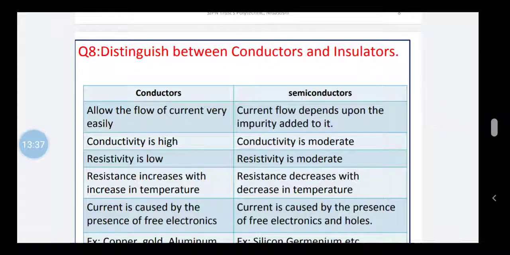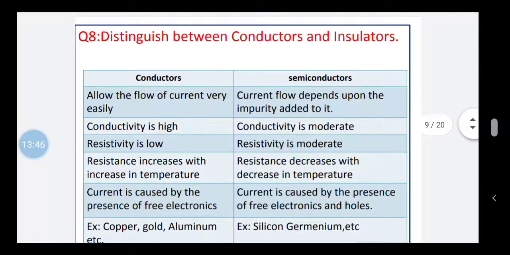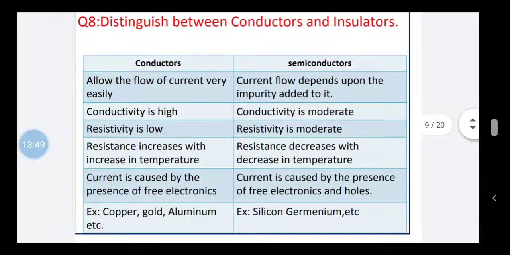Now let us come to question number 8: distinguish between conductors and insulators. As I already said, with respect to electrical engineering, there are three types of materials: conductors, insulators, and semiconductors. I have told what conductors and insulators are. Now what is a semiconductor? It is a type of electrical material whose conductivity lies between conductors and insulators. By adding impurity to the semiconducting material, the conductivity of the semiconductor can be varied. Such materials we call semiconductors.